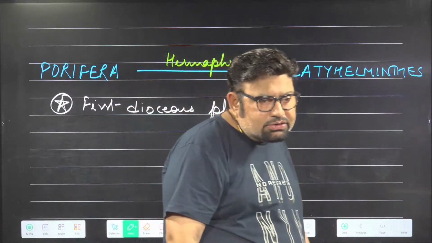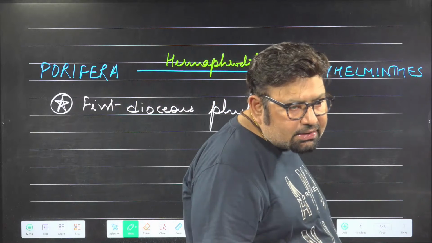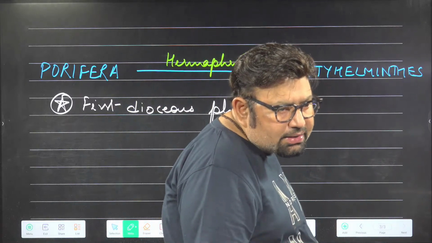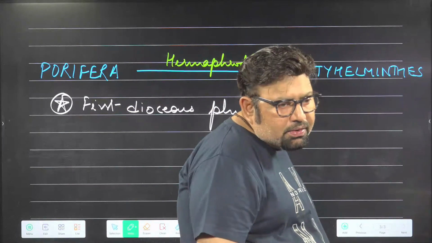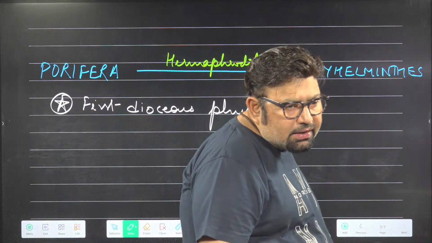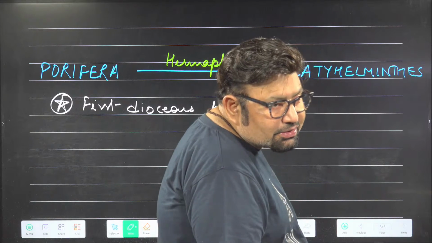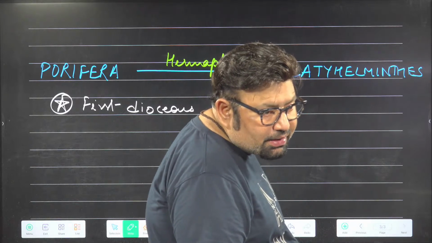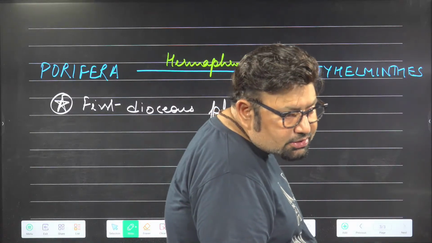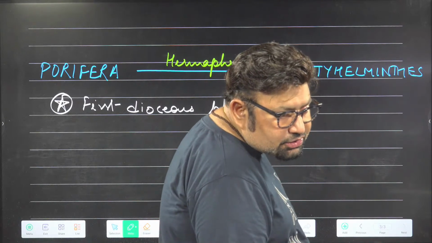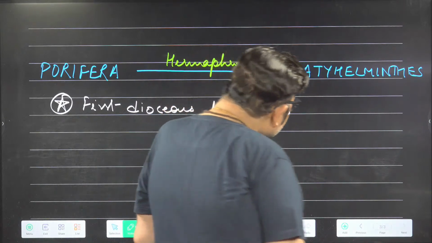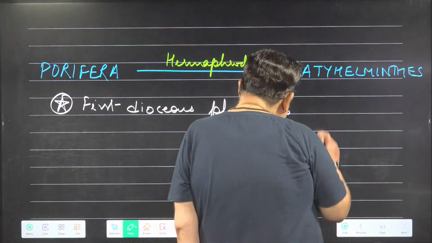Sahiti, Ramya, good answer. And also Shyam, Chandu, Sharanya, Shrinu, Durga Prasad, Bhumika, Manish, Swati, very good. The first phylum which is dioecious is